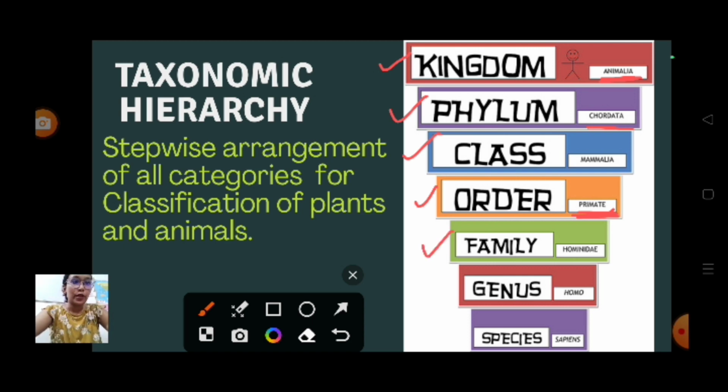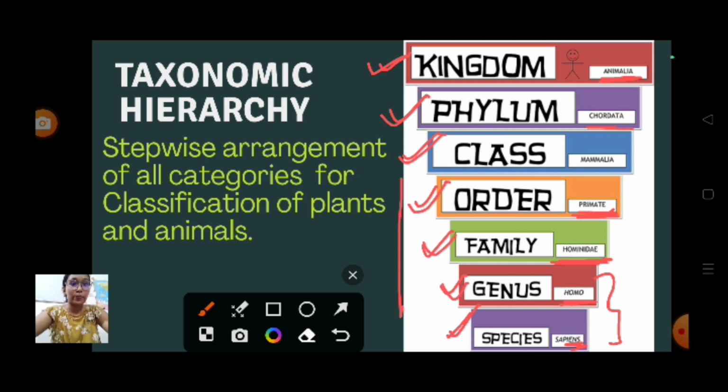Family here, Hominidae. Then genus, you have genus Homo. So we are considering humans here. What is the scientific name of human? It is Homo sapiens. Then comes the species, the last one, sapiens. So from kingdom, then phylum, class, order, family, genus, species.